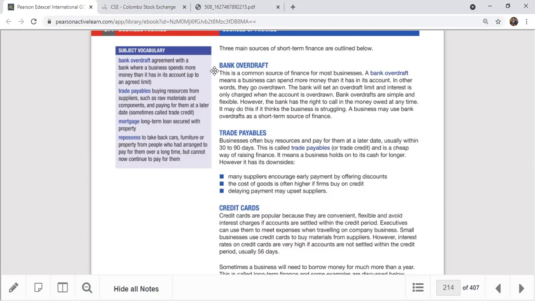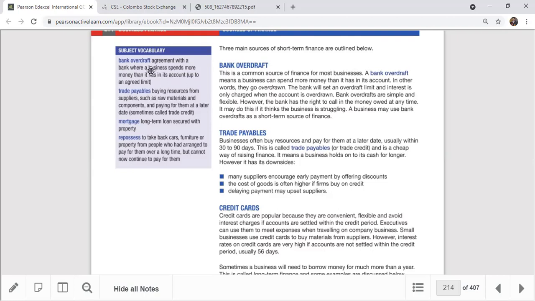So you can ask for that overdraft facility from the banker. I'm going to give a check for this amount, and in case the person asks for the money on that day and I don't have enough money in the account, the bank gives it. That's a loan. So that's a short-term borrowing. You can see the definition.